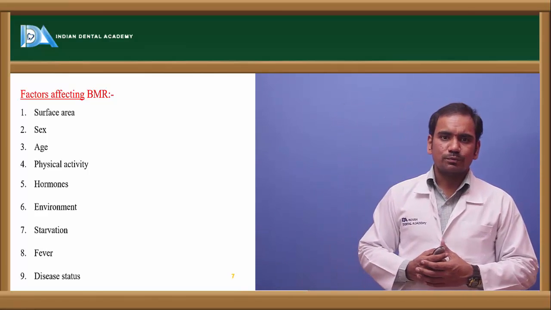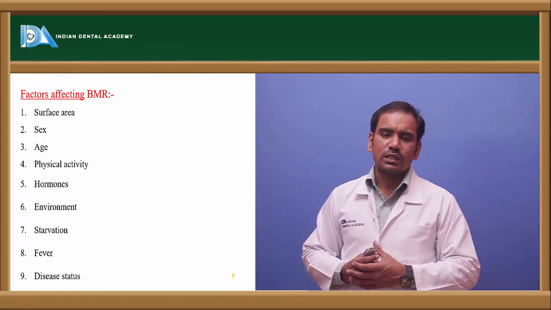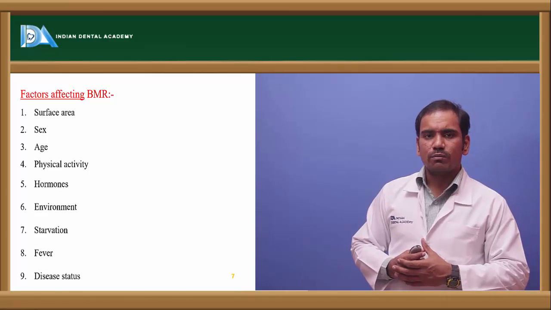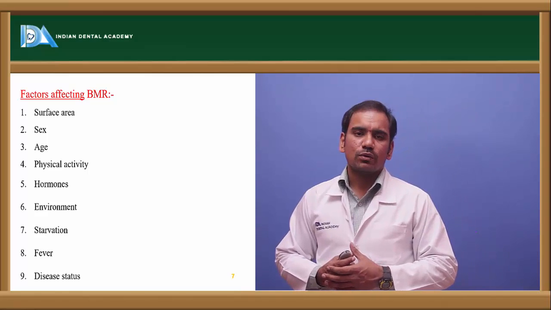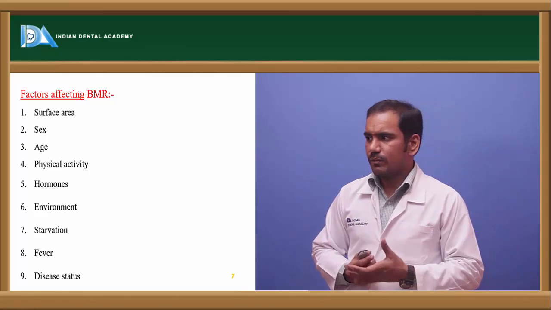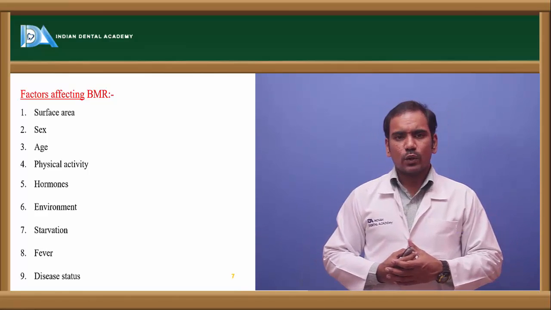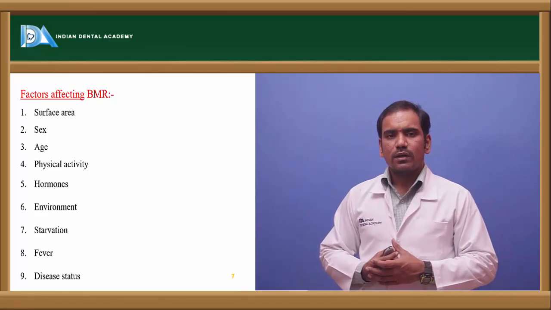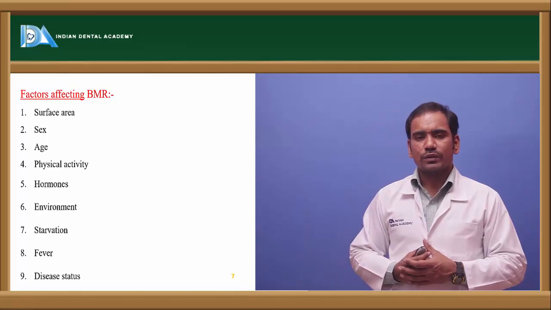Coming to hormones, hormones also influence the BMR. So thyroid hormones: in hyperthyroidism, the BMR increases. Basal metabolic rate is increased by hyperthyroidism. And environment: in cold climates, BMR is more when compared to hot climates. So that is the effect of environment on the BMR.